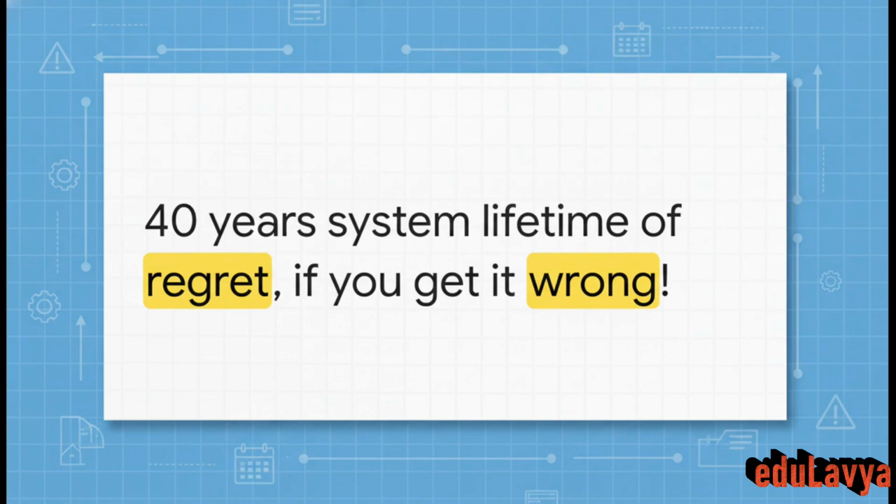The operations and maintenance costs will far exceed the initial capital cost of the system. A railway system can easily have an operational life of over 4 decades. That is literally 40 years of system lifetime of regret if you get it wrong. The consequences of poor engineering are massive, they're costly, and most importantly, they're dangerous. Getting functional safety right is the ultimate duty of a systems engineer.